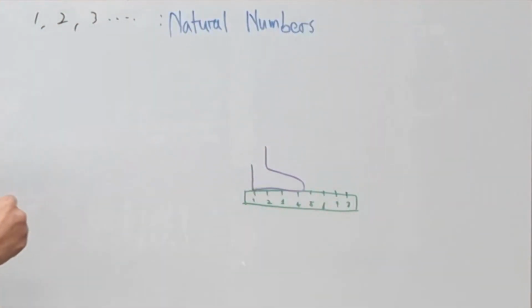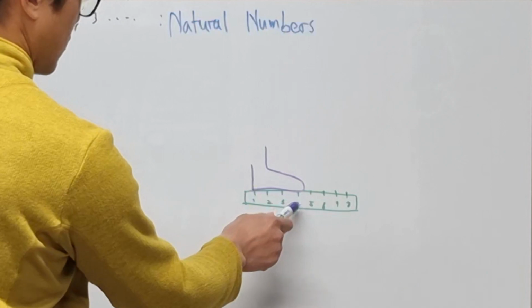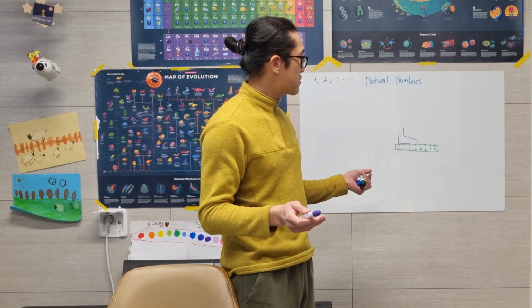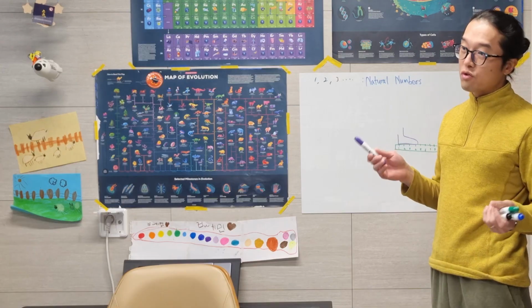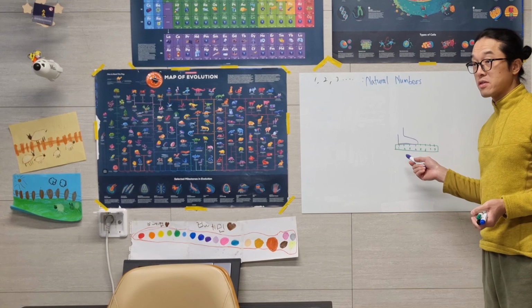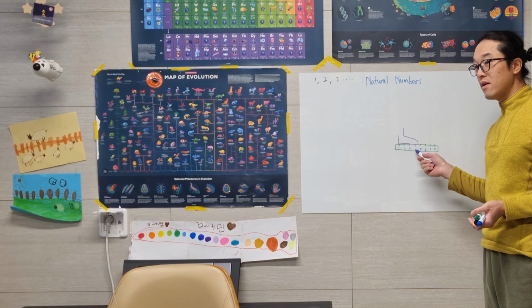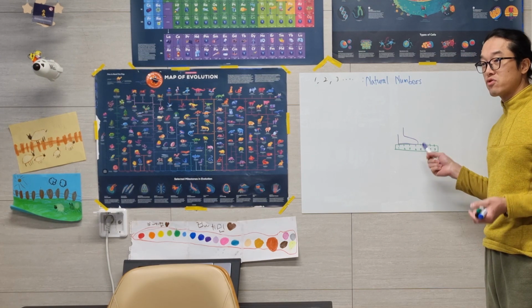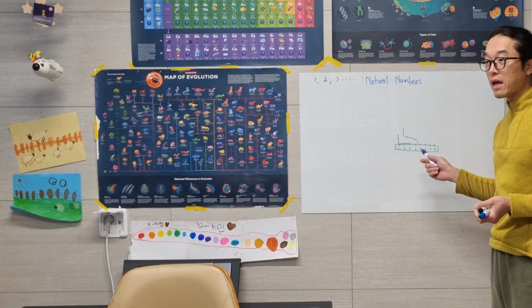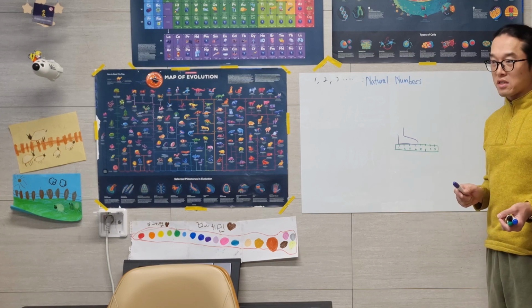Now, how long is your foot? How long? Yes, between 4 and 5. How should you say? 5 feet is 4 or what? So we should accept the idea that there are numbers between 4 and 5. We should accept that idea that there are numbers between them. We call those numbers fractions.